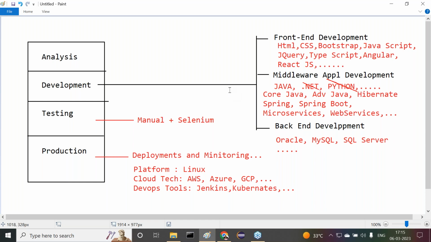Don't worry about it. Now let's come to the conclusion about full stack Java development. Why is it important? Why do full stack Java developers have very good demand outside? I'm giving clarity. Try to understand this now.